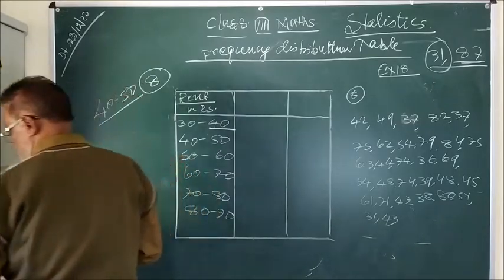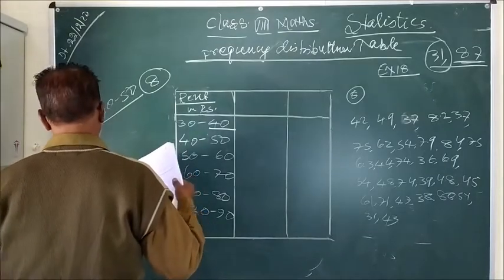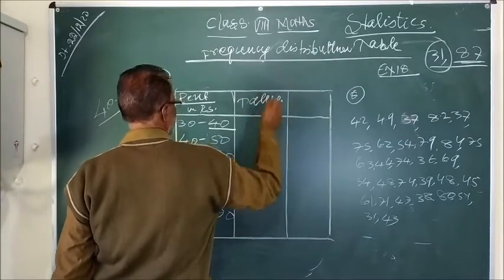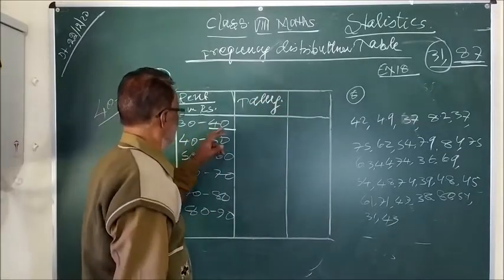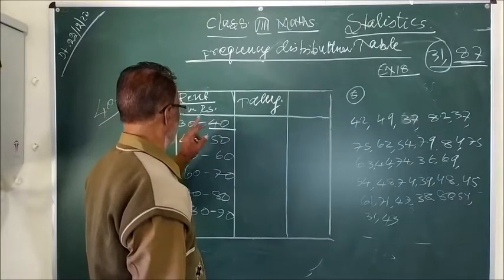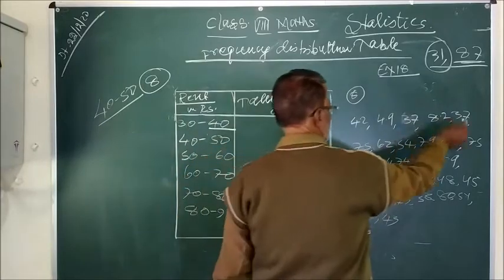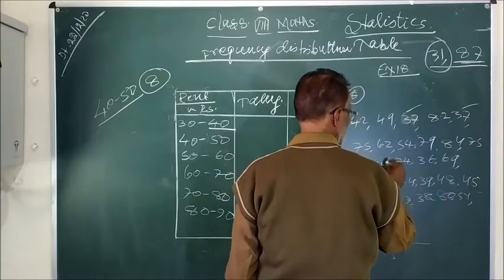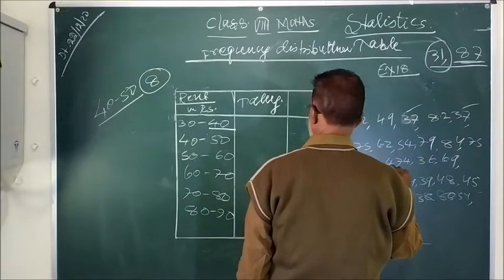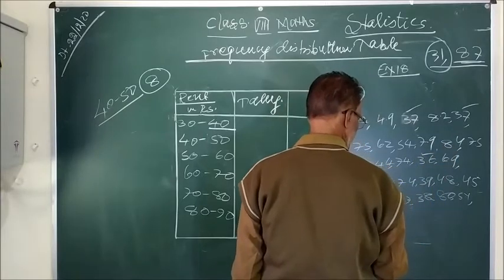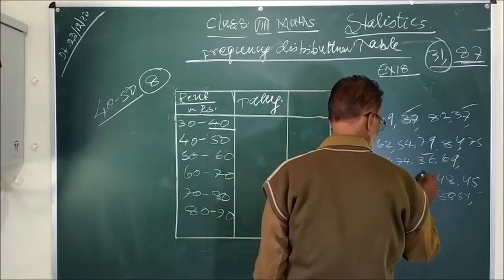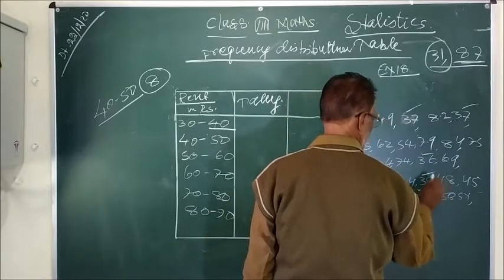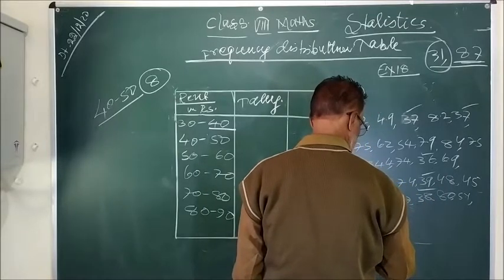Now you have to prepare columns. One is tally marks. Tally means you have to see, for 30 to 40, really 30 to 39, what data is there. 30 is included, 1, 2, 3, 4, 5, and 6.